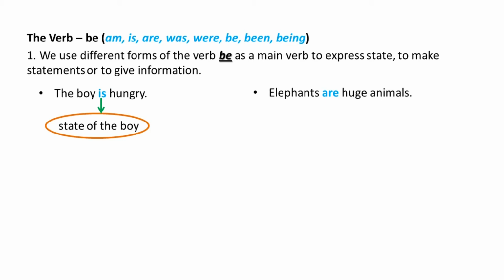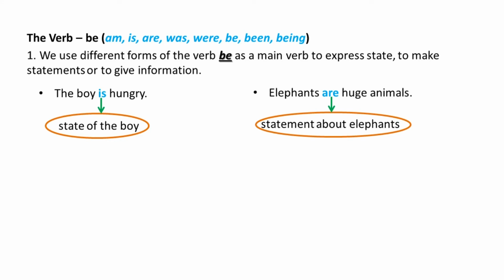In the second sentence, another present tense form of the verb be, that is are, is used as main verb to make a statement about the elephants, that is, elephants are huge animals. Remember, in both these sentences, these forms of verb be are used as main verb.